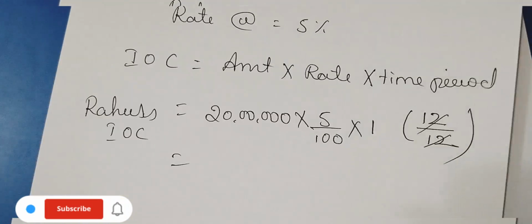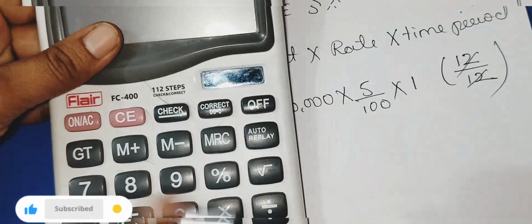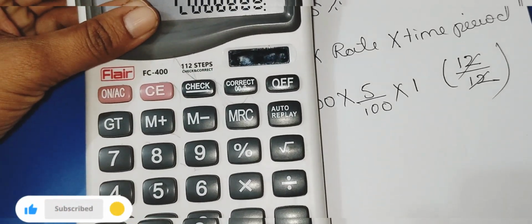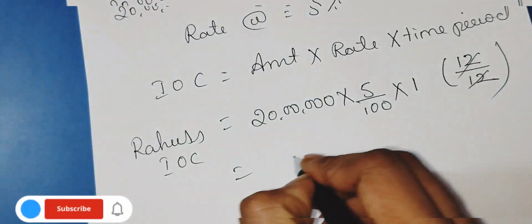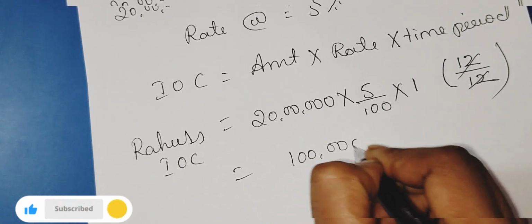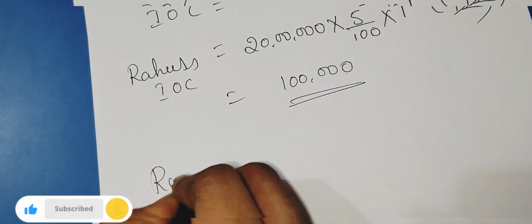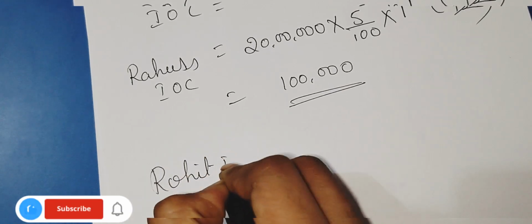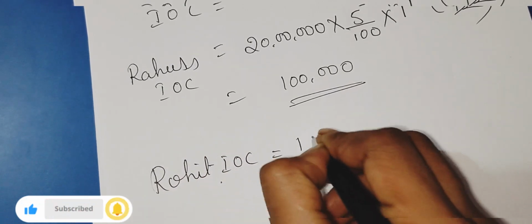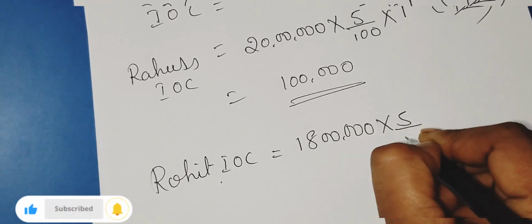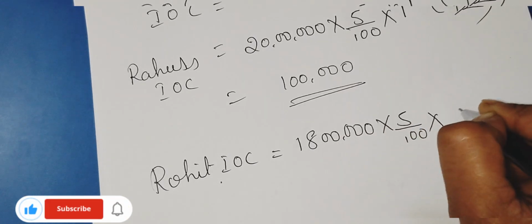Now on 20 lakh, 5% will come to 1 lakh, right? Let us check: into 5%, that is 1 lakh. Then next one is Rohit's interest on capital. Rohit's capital is 18 lakh into 5 by 100 into 1.